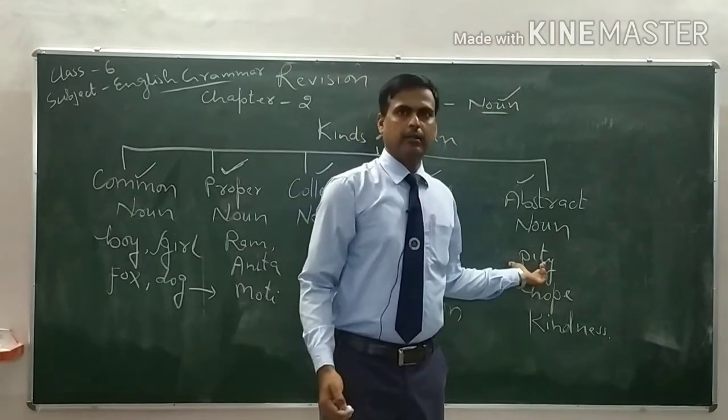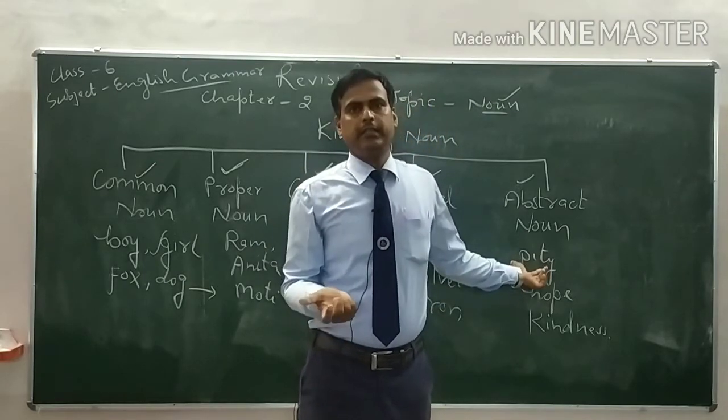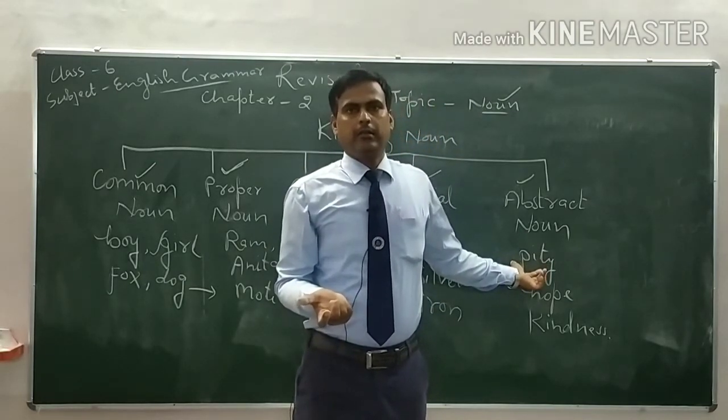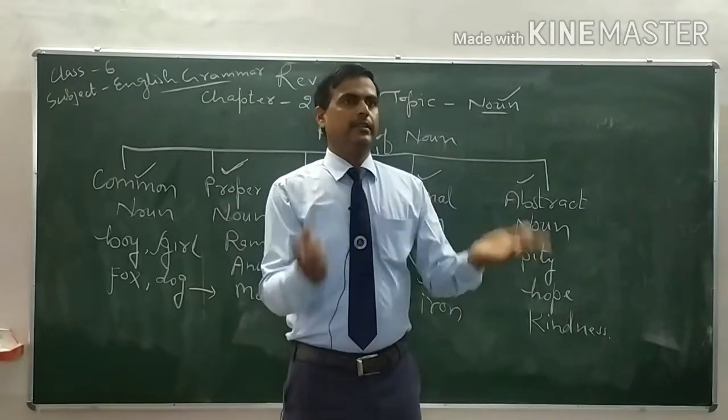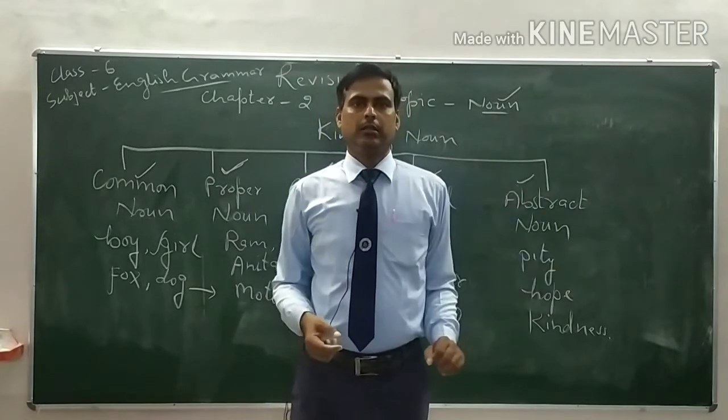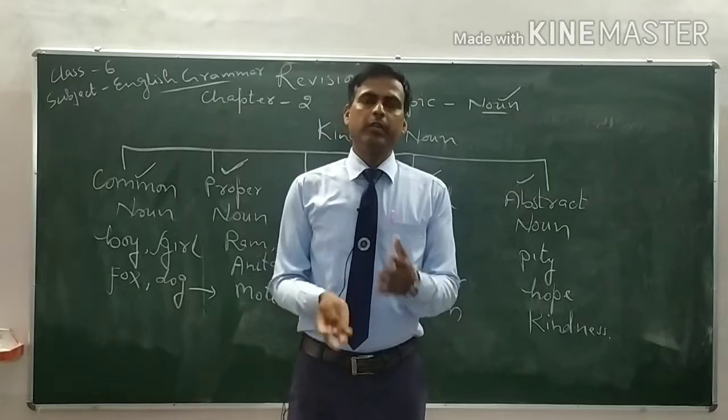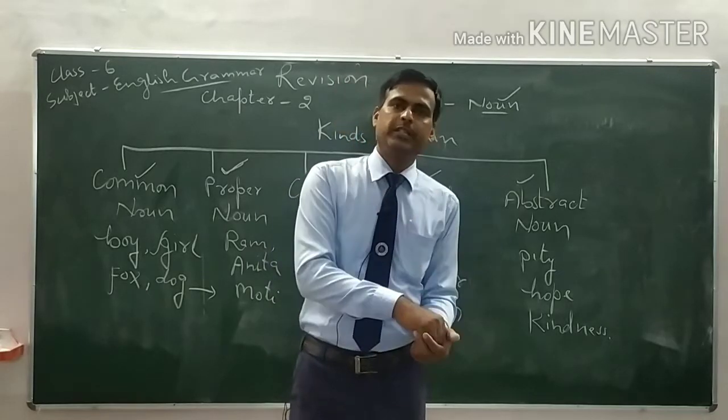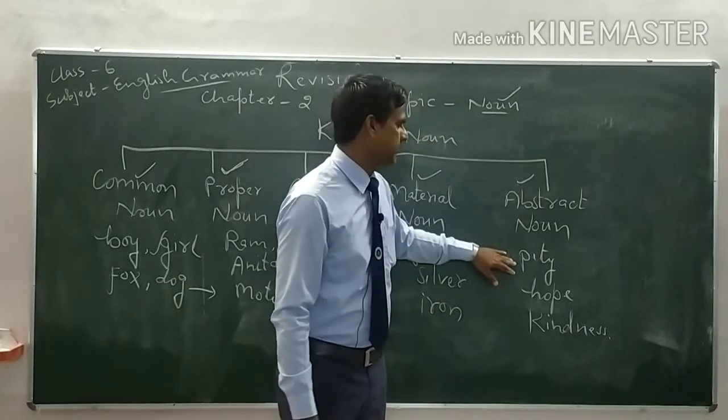We can only think about pity. We can't see it, we can't touch pity, we can only think about pity. That's why it is an abstract noun.